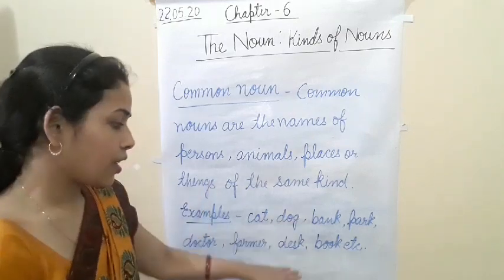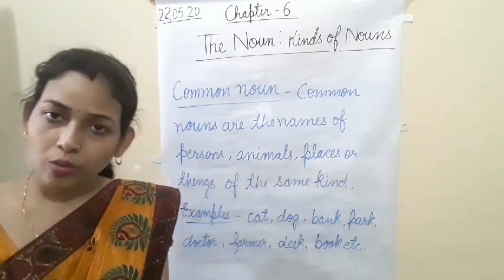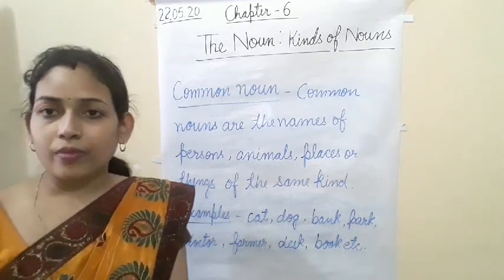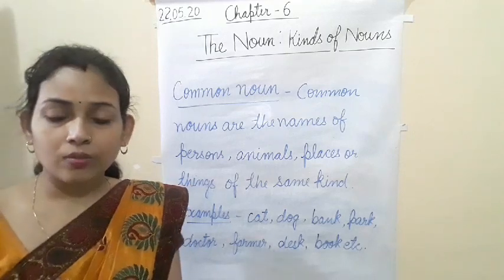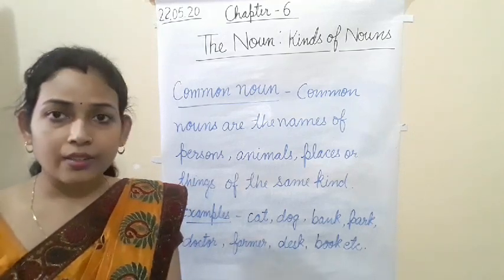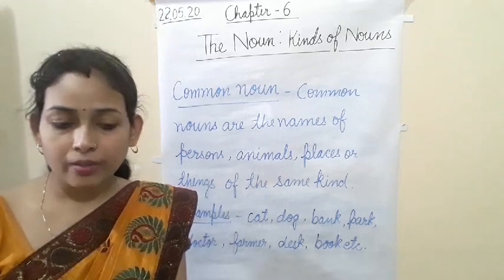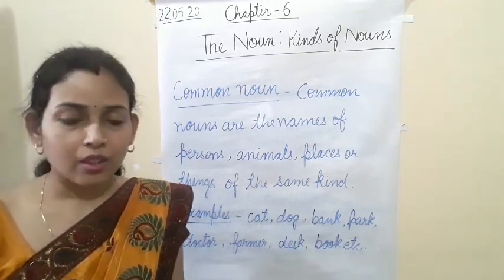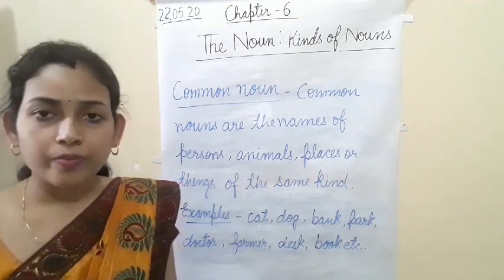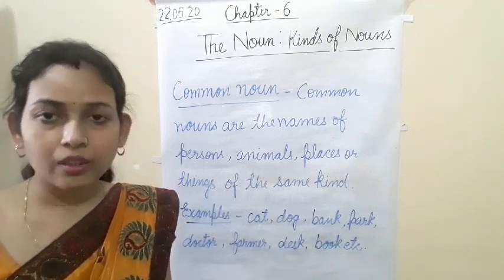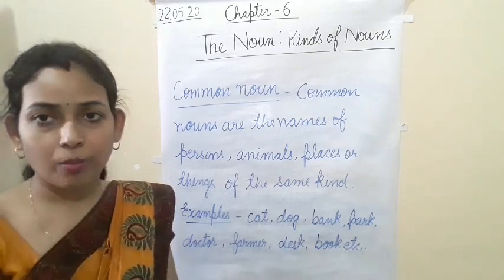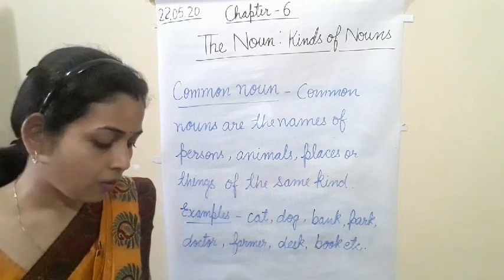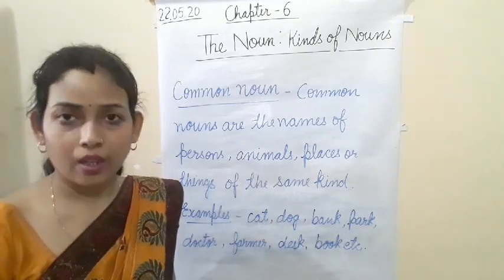These are the examples. Many more examples are there, like book, pencil, eraser, playground. No, class is the example of collective noun. Things like chair, fan. So many examples are here. You can write any example here. I hope common noun is clear. Now let's start proper noun.